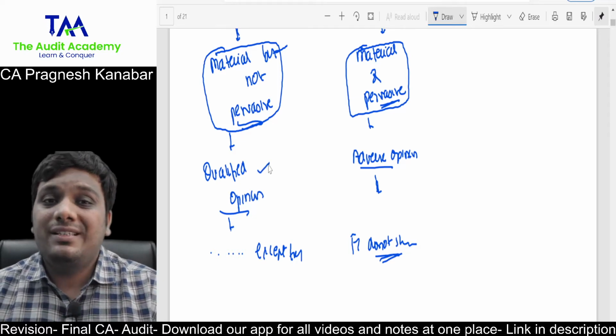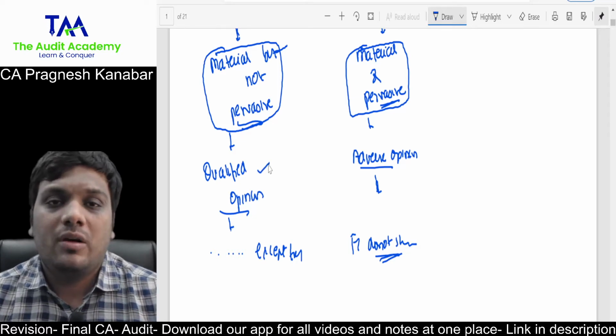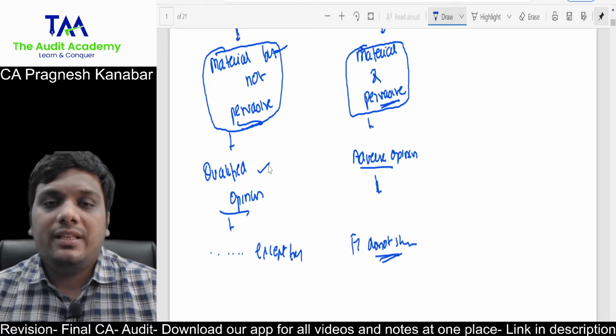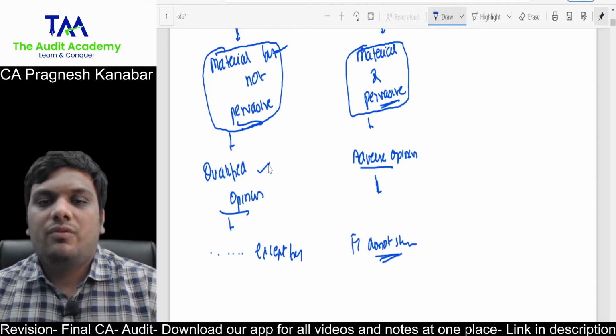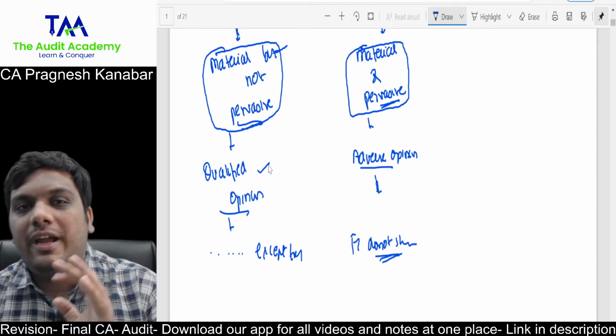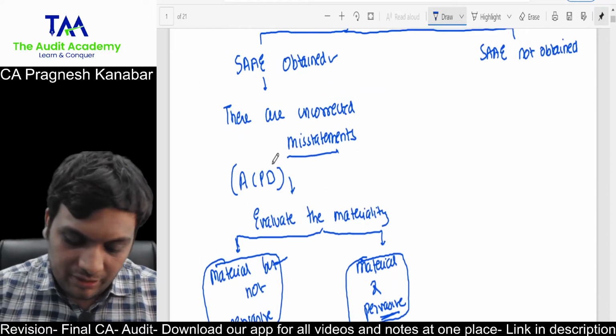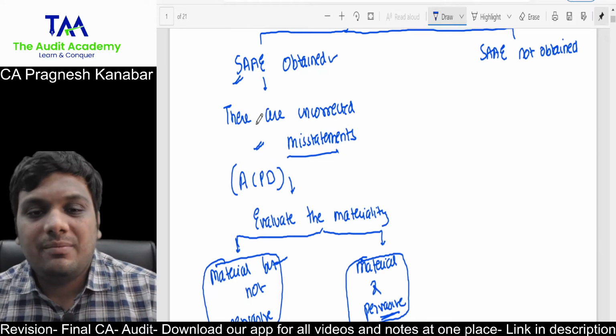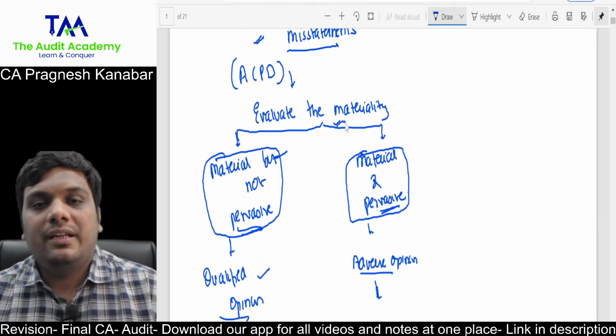However, if the question says to discuss what will be your approach as an auditor, where you have the liberty to write in detail, then you say that since the question is not clear, we go for either qualified or adverse opinion. All right. So sufficient appropriate audit evidence is obtained. There are uncorrected misstatements. You evaluate the materiality.